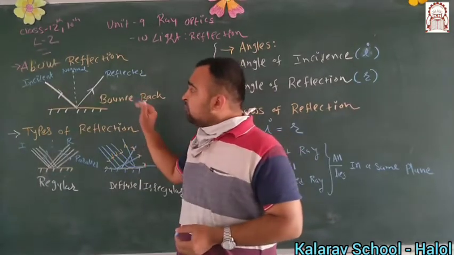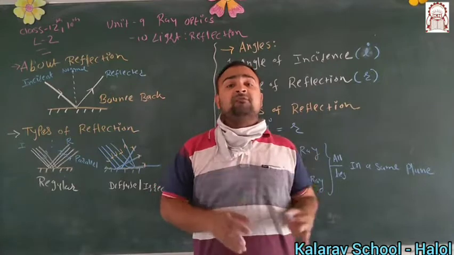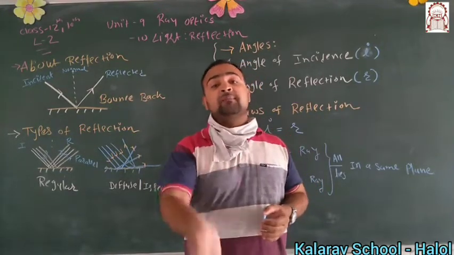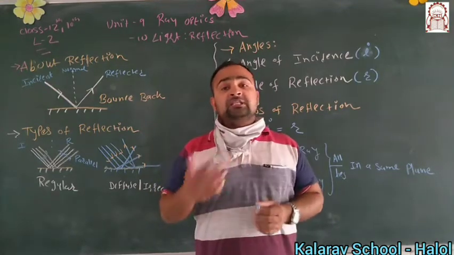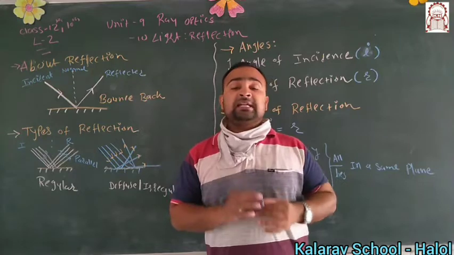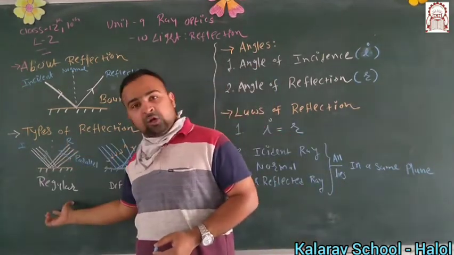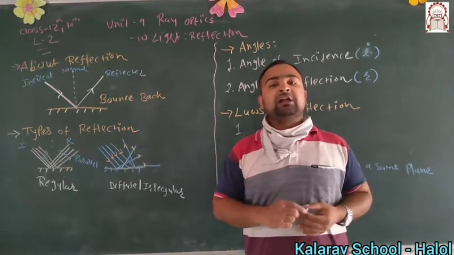Now we will talk about the types of reflection. Every surface is not smooth, and even when you see a smoother surface, at a microscopic level it is again a rough surface. So based on the nature of the surface, reflection is categorized into two main parts. The first is called regular reflection and the other is called diffuse, otherwise irregular, reflection.